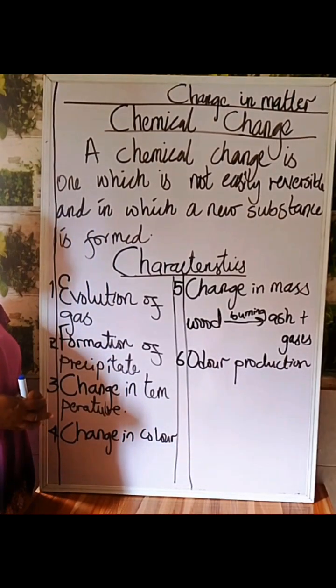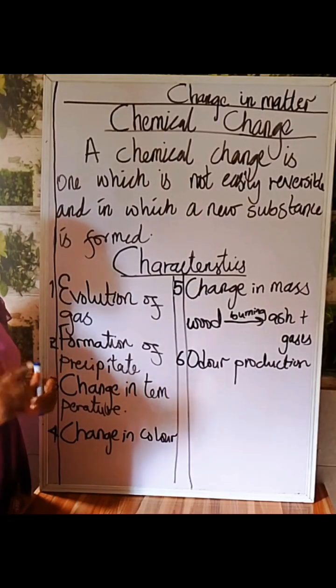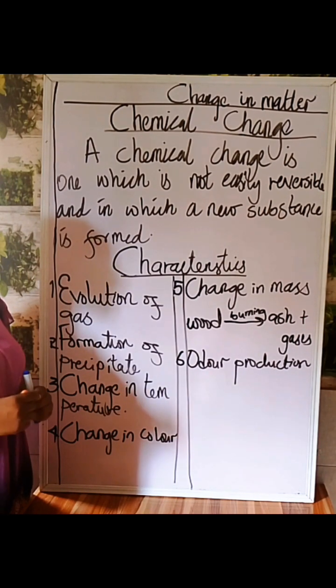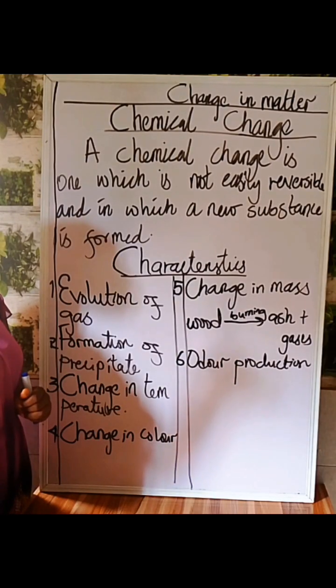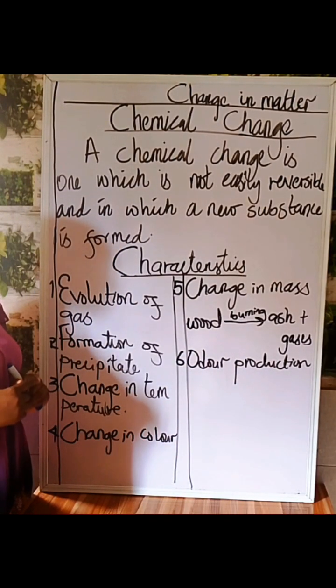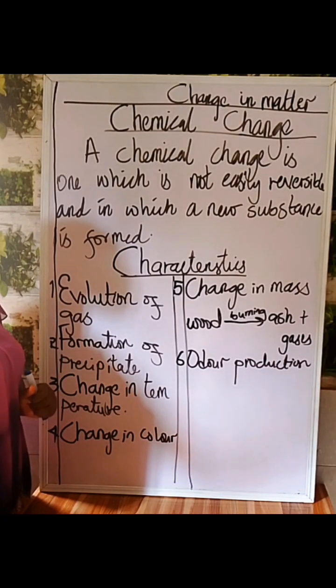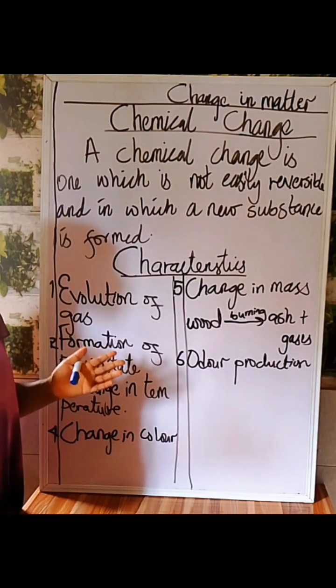So when you're performing experiments and perceive odor, it's a good indicator that a chemical change has taken place. But the one that is obvious, that used to happen at your home, is when you have an egg and you don't know that it has spoiled. When you crack this egg, you notice that it oozes off some smell. That smell was not the same smell when it was fresh. So that rotten egg odor is an indicator that chemical change has happened. And you cannot retrieve that egg back. We have a lot of them.